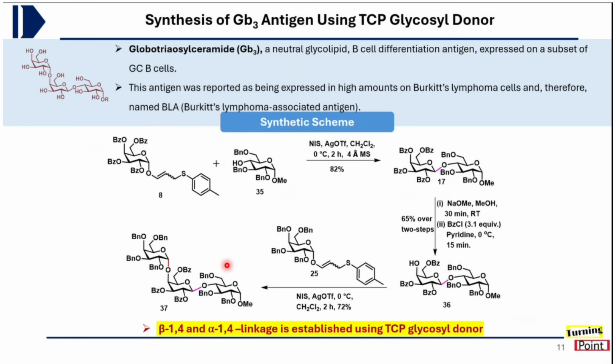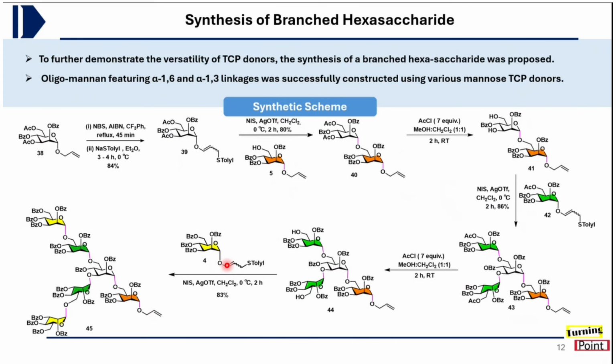So having done this, we thought to synthesize some really bigger molecules. So we chose to synthesize the branched hexasaccharide, which contains the various alpha 1,6 and 1,3 linkages. So for that, we started with this allyl glycoside donor 38. So first this allyl glycoside, which deliberately in this C6 position and C3 position were protected with acetate group, and the rest two were protected with OBz group, which will be exploited later.